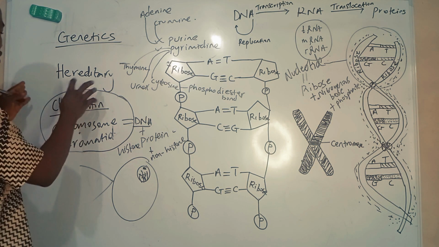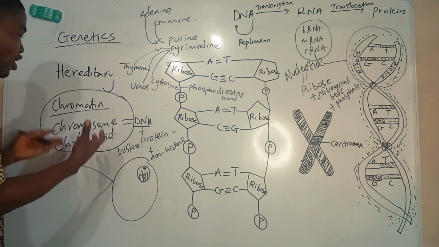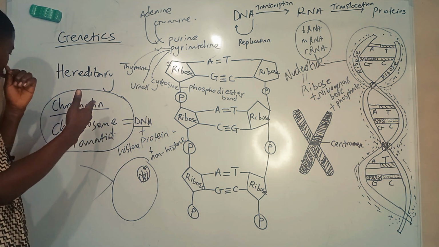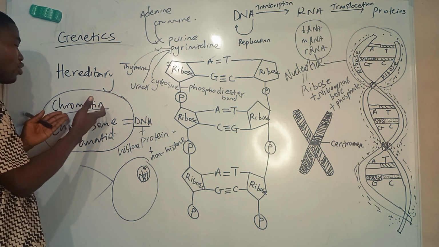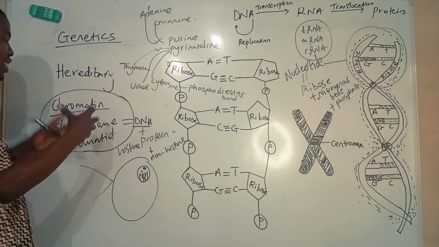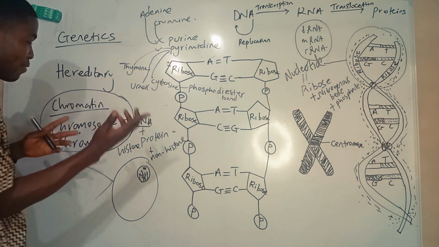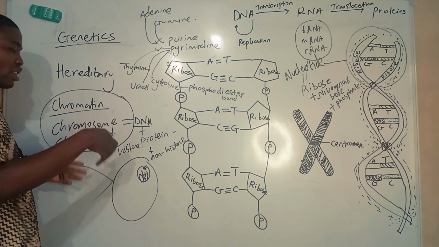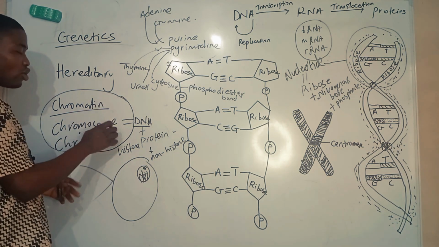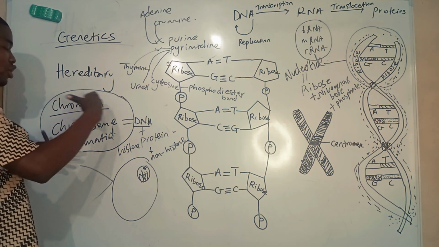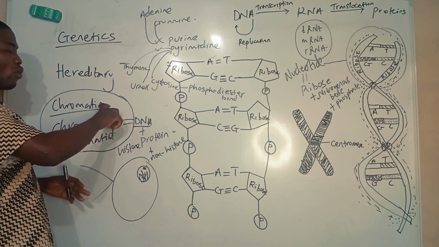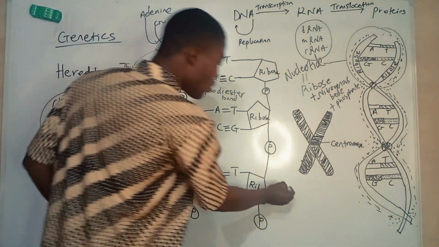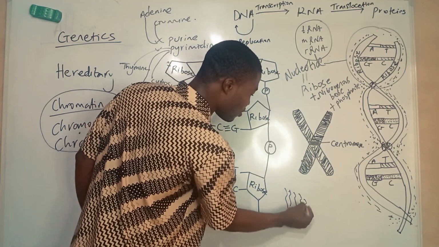So now quickly, the chromatin are invisible. When a cell is about to undergo cell division, this chromatin will now condense to form chromosome. So the chromosome is visible when the cell is about to undergo cell division. Assuming this is the nucleus, all these thread-like substances are chromatin.